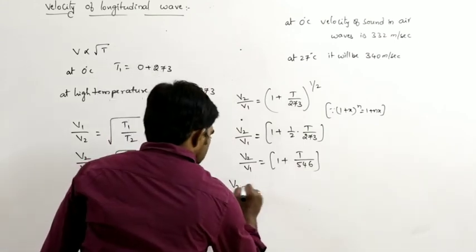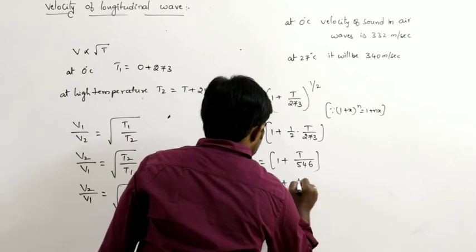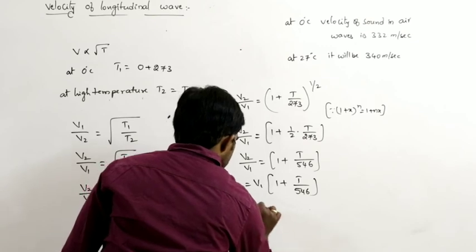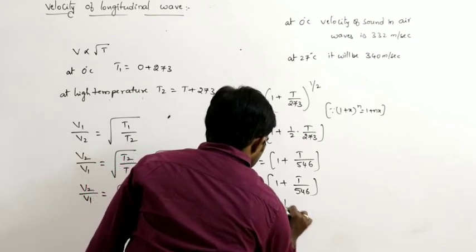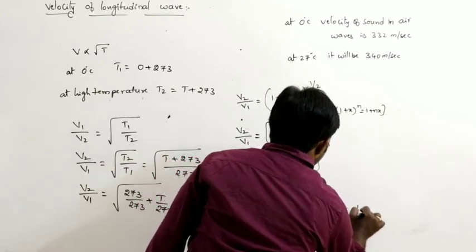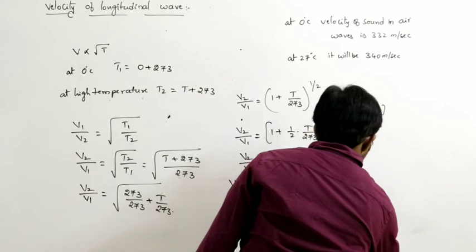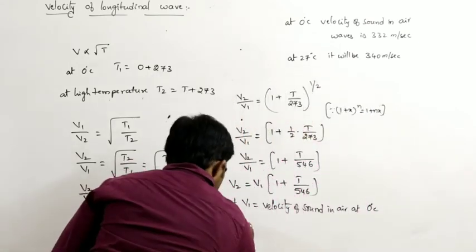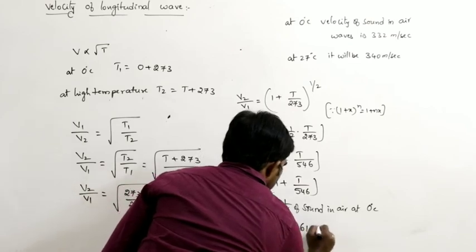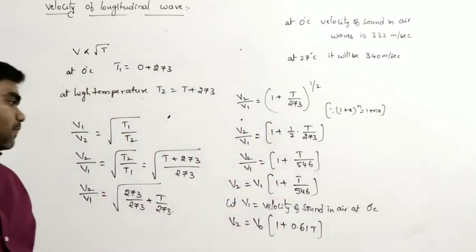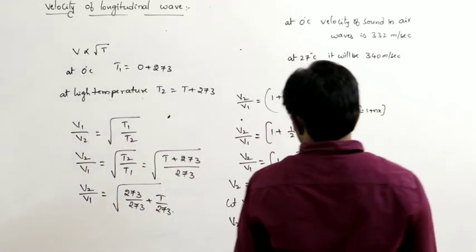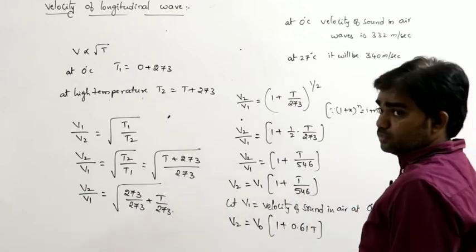So from this, V2 is equal to V1 into 1 plus T by 546. Let V1 be the velocity of sound in air at 0 degree Celsius. So V2 is equal to V0 into 1 plus 0.61 into T, since 1 by 546 is approximately 0.61.